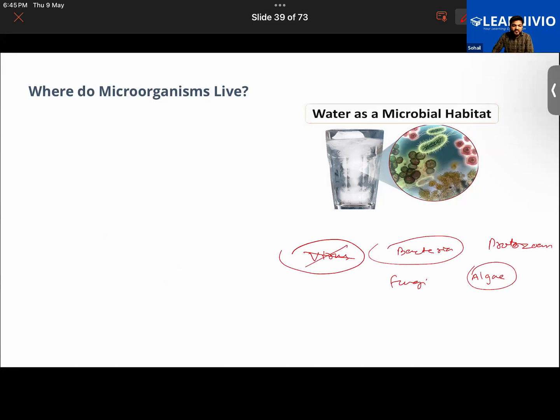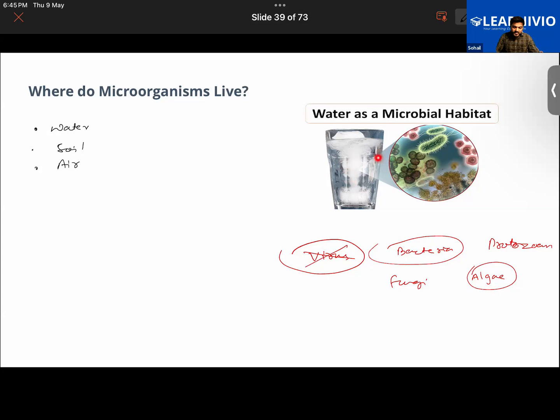Now let's understand where microbes live in our body. Where do microorganisms live? They can be found living almost in every environment: in water, in soil, in air. In almost every place they can be found living.